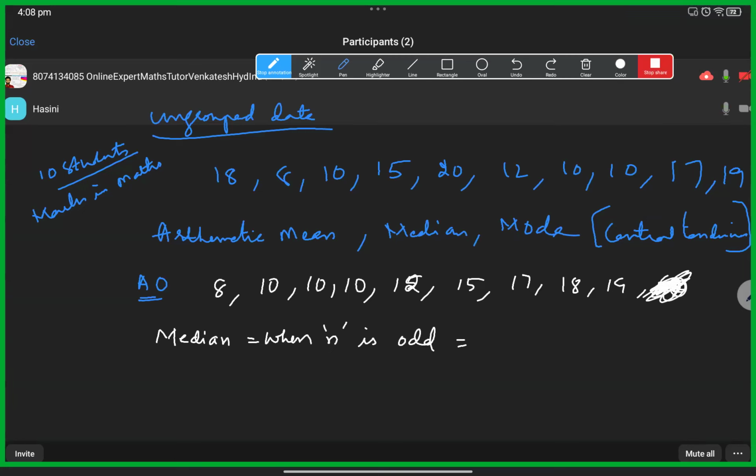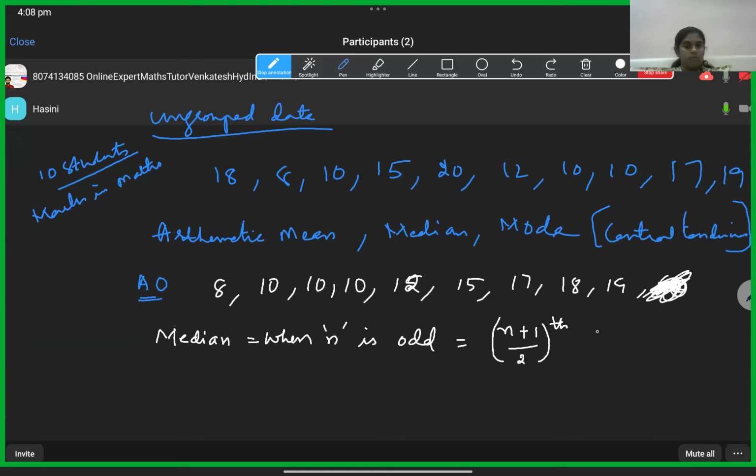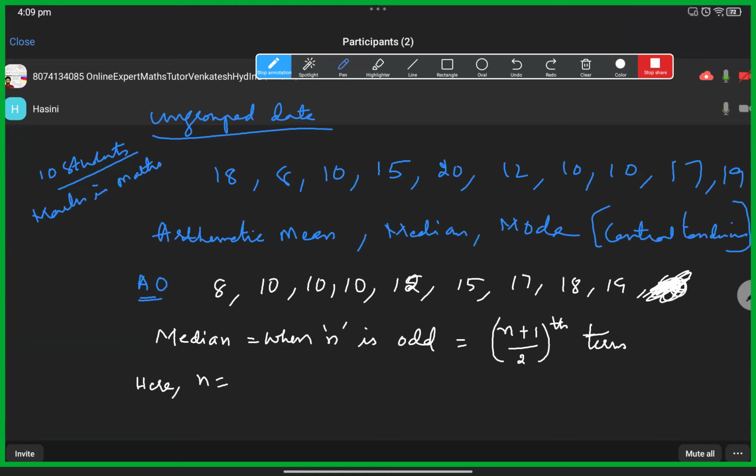The median will be equal to, this time, directly, it is very easy, Hasri: the (n plus 1 by 2)th term. You can notice that 1 is added in the numerator only, with n. So how many observations, n, are here? N is 9. Out of 10, we removed 1. The data is in ascending order only, no?